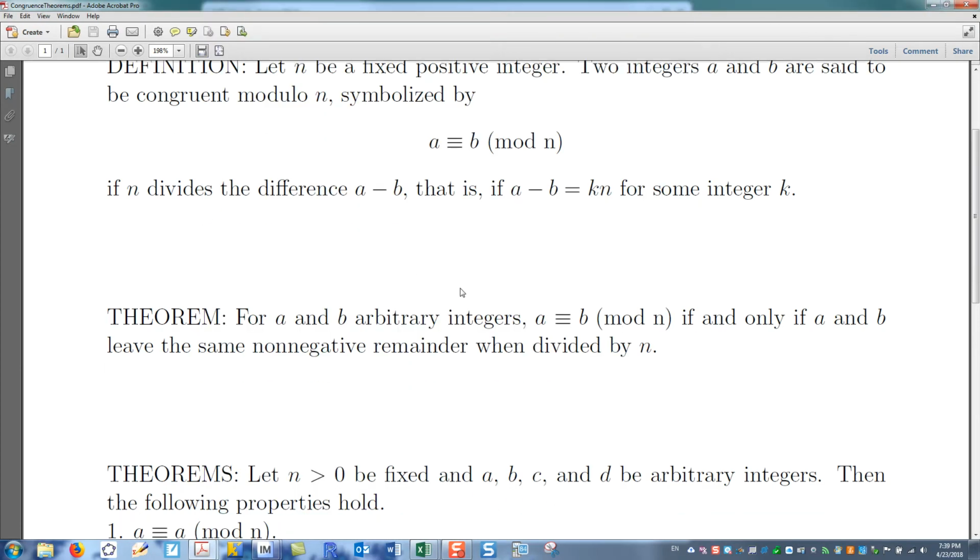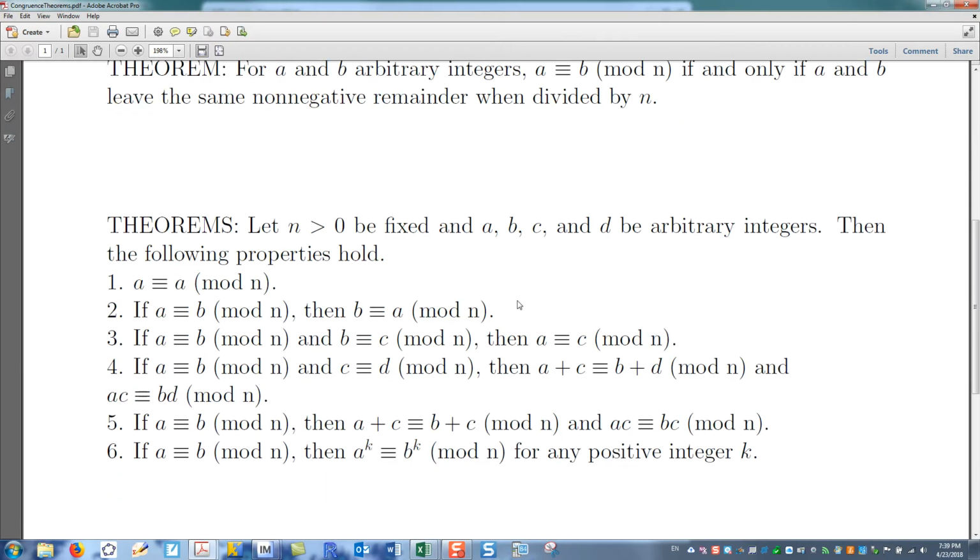After producing that theorem, he produces all kinds of other nice theorems to go along with it that can be used as tools. You know, a is congruent to itself; if a is congruent to b then b is congruent to a. If a is congruent to b and b is congruent to c, then a is congruent to c. So this is transitivity.